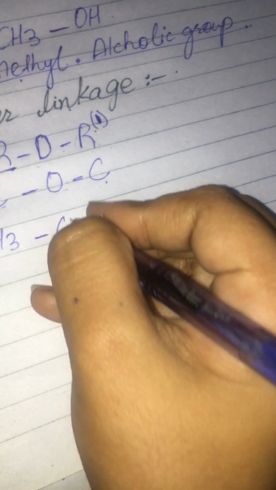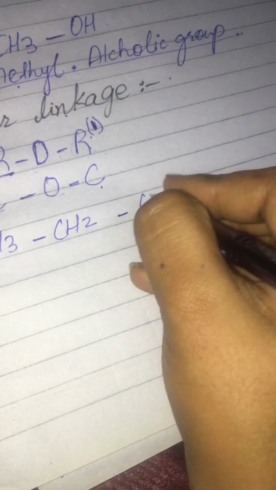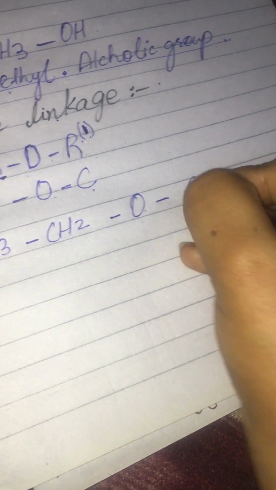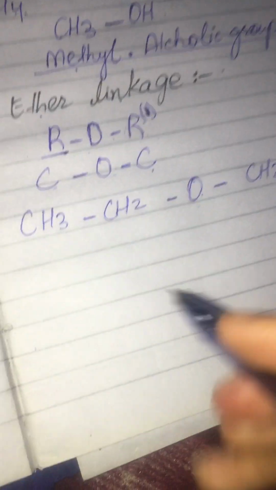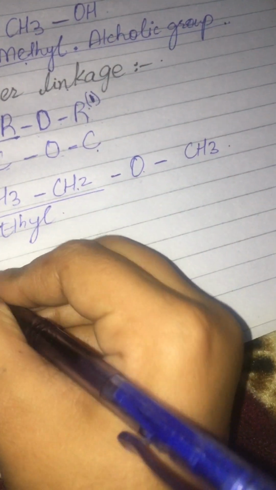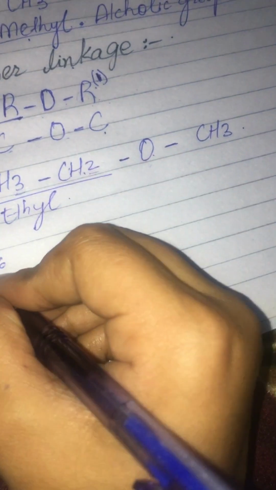Okay, so now let's see an example. CH3 CH2, then O, then minus CH3. Now let me explain this. CH3 CH2 is representing ethyl. As we know ethane has C2H6, but here we have used 5 hydrogens. Two carbons are okay, then H3 and H2 makes 5, so one is missing, which means this is an alkyl radical.